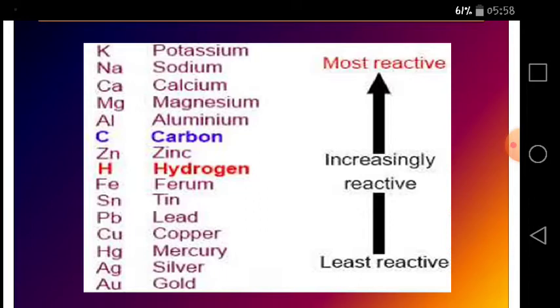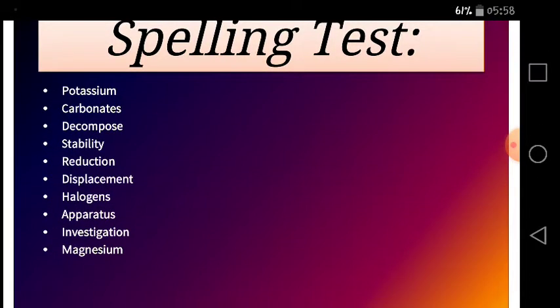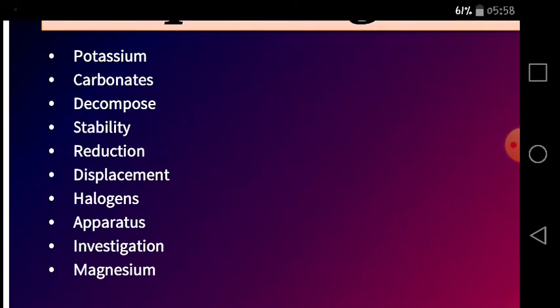So dear students, after having this understanding of the order of reactivity of the metals in the reactivity series, I have selected some words for the spelling test, and these words are as follows: potassium, carbonates, decompose, stability, reduction, displacement, halogens, apparatus, investigation, and magnesium. Dear students, you have to memorize the spelling of these words, then write them in your notebooks and send them to your respective groups.